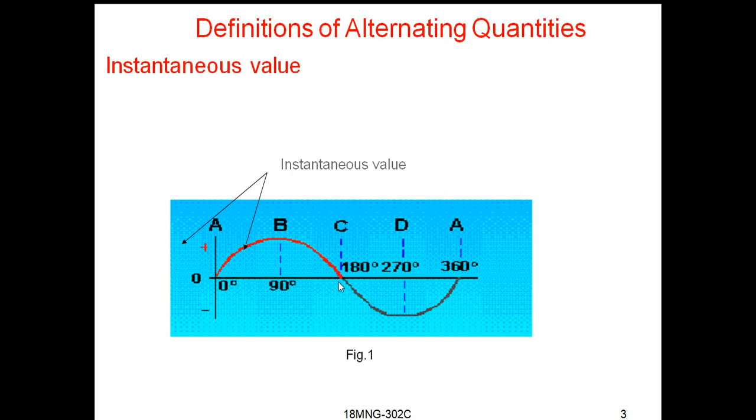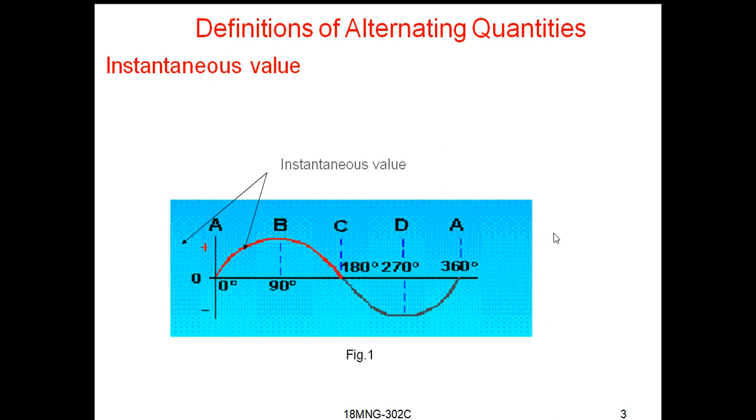In a similar fashion at point C, that is at 180 degrees, the magnitude of the waveform is 0, and also at point D the magnitude of this waveform is maximum, but it is in negative direction. In a similar fashion at 360 the magnitude will be 0.